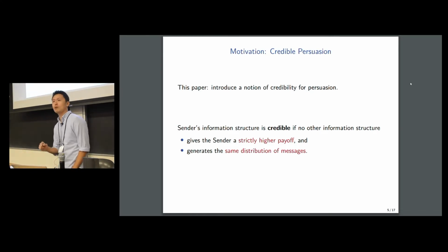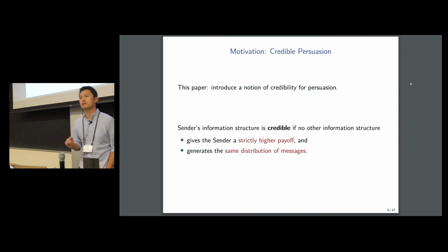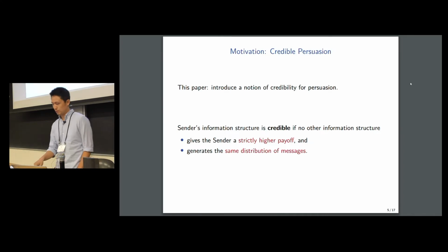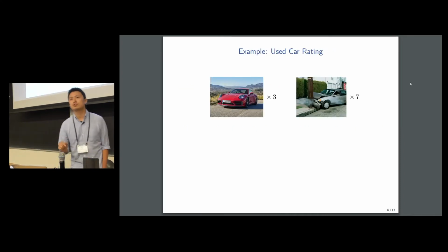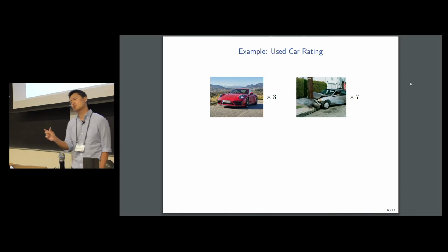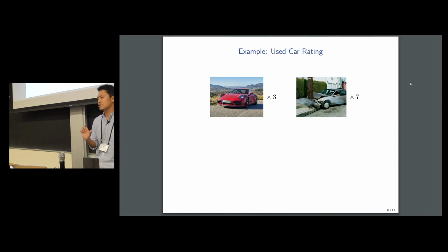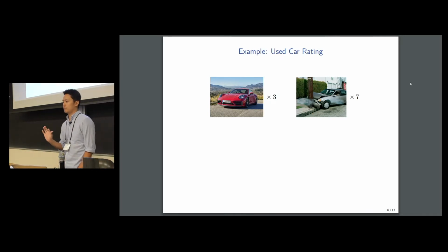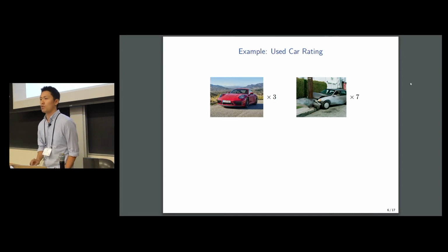Now, this may seem a little abstract, so next, let me illustrate the key idea of our credibility notion using two very simple examples. So first, let's suppose we're looking at a used car seller who's trying to sell 10 cars. Now, 3 of these cars are good, 7 of them are bad. And for this example, let's assume there's an exogenously given prevailing market price so that the seller always wants to sell the car, regardless of the quality.